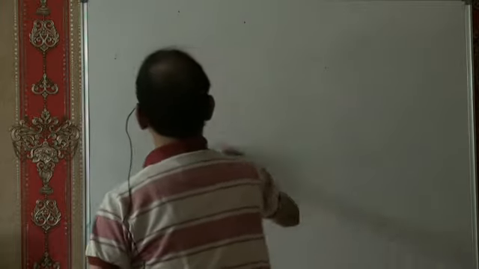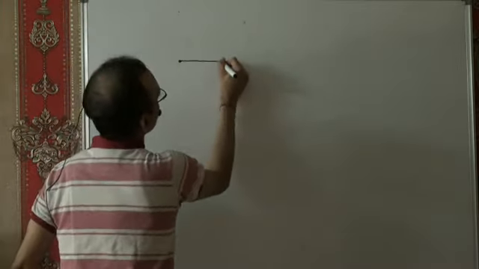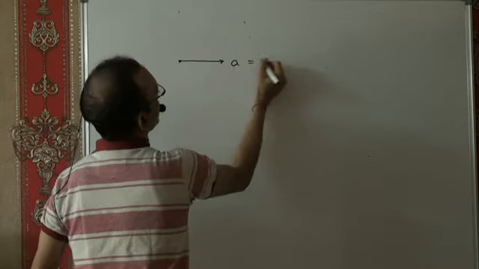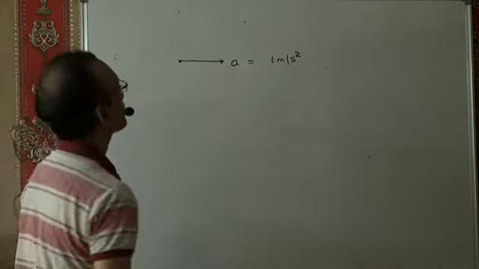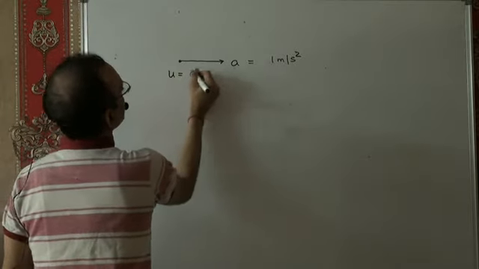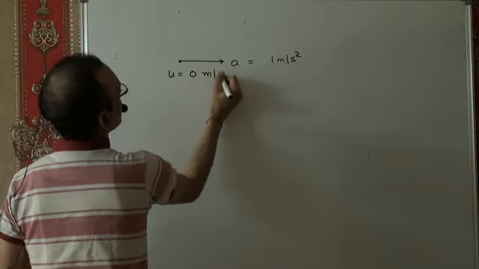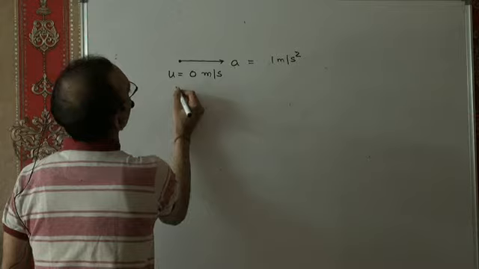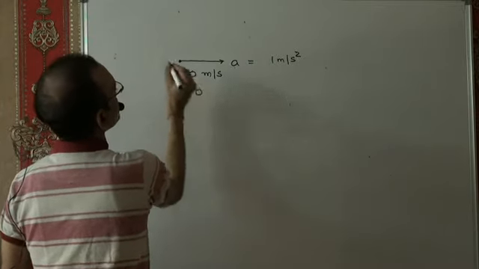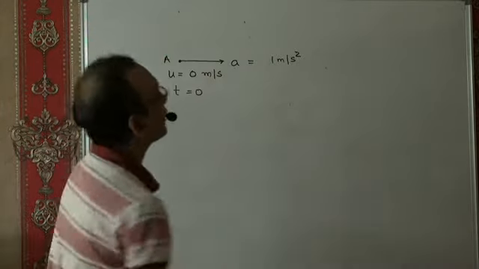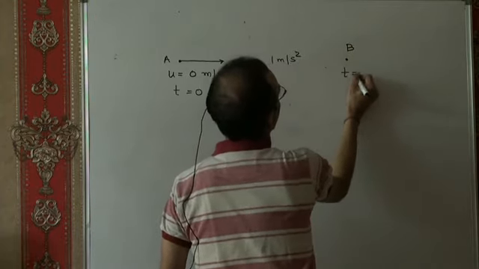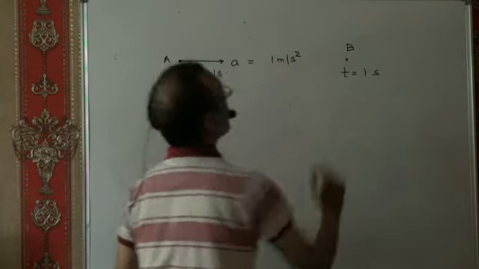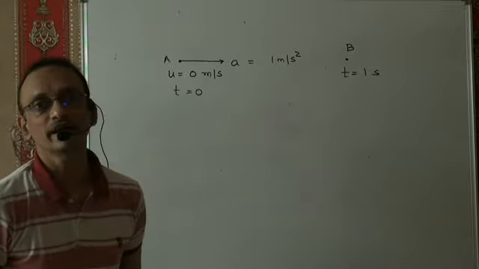I could have said there is a particle which is having a constant acceleration of 1 meter per second squared. It starts with an initial velocity of 0 meters per second, and this is at time t equal to 0. This is where the particle is. I want to compute at b, say at t equal to 1 second, the power delivered. I want to compute the power delivered at t equal to 1 second.